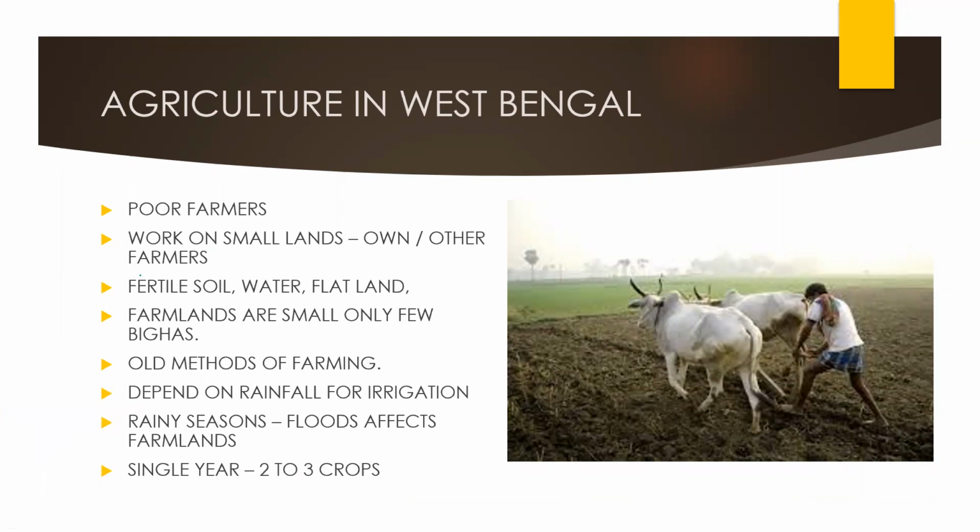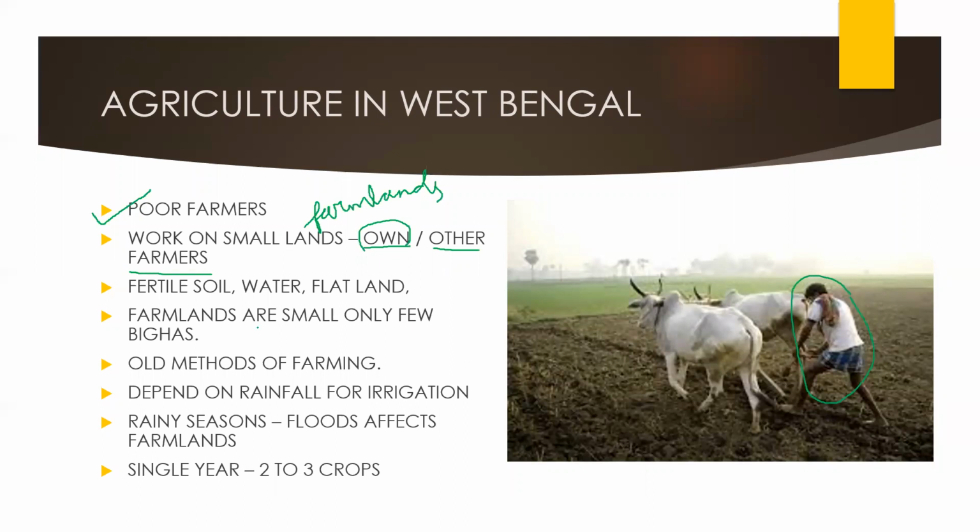How is agriculture done in West Bengal? In West Bengal, you can see this farmer working in the field. They are very poor, not rich. The farmers are very poor and they work on small lands. The lands where crops are grown are called farmlands. They either grow crops in their own farmlands or they work on other farmers' farmlands. Those who are a little bit rich work in their own farmlands.